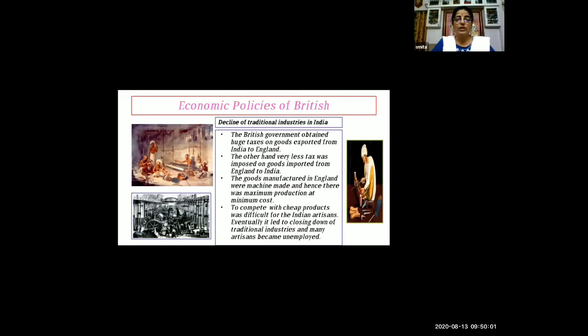Eventually, it led to the closing down of traditional industries, and many of them became jobless. They became unemployed because all the industries were closed by the people who were running them. As there was no sale, and it took a very long period to complete handmade articles, eventually they closed down and the artisans became jobless, or unemployed.